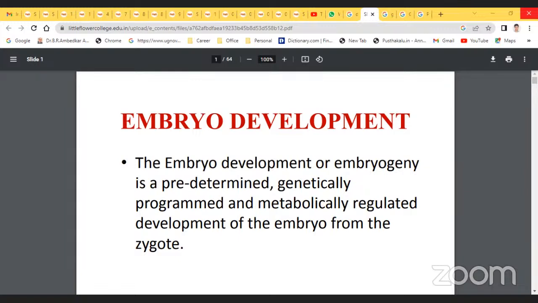How many types? 5 types, sir. The first type is the crucifer or onagrad type. The second one is the aster type.